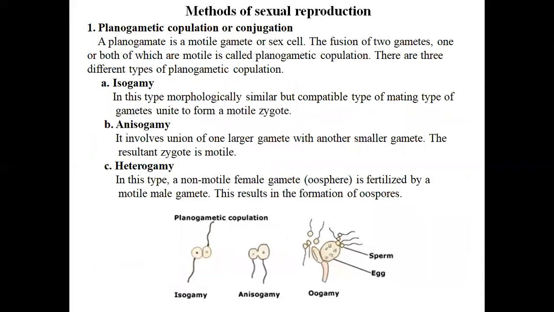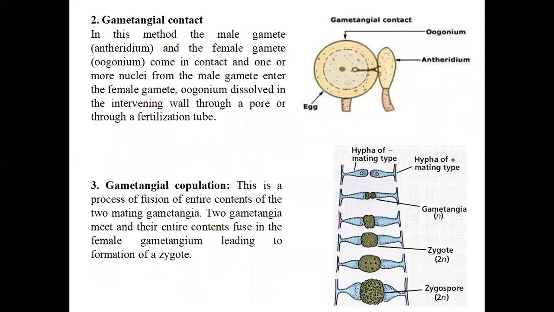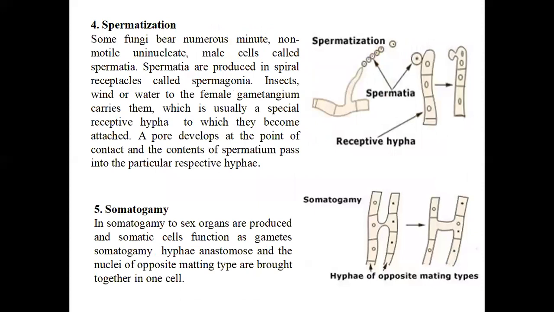Then sexual reproduction, the methods are: number one, planogametic copulation or conjugation, in which three different methods are there: isogamy, anisogamy, and heterogamy. Then the second method of sexual reproduction, that is gametangial contact. Third, gametangial copulation. Fourth, spermatization. And the fifth sexual reproduction method in fungi is somatogamy. So this is about our today's important lecture.